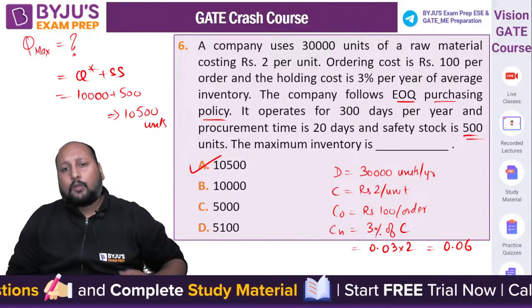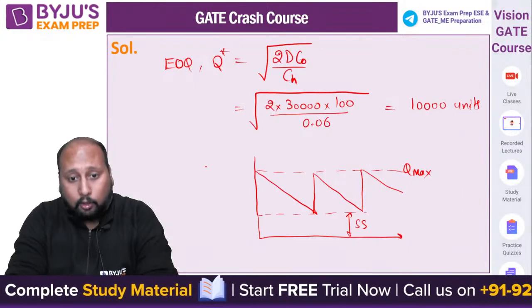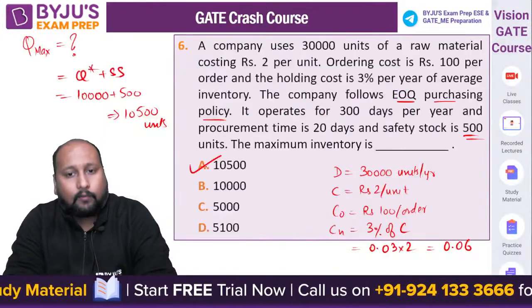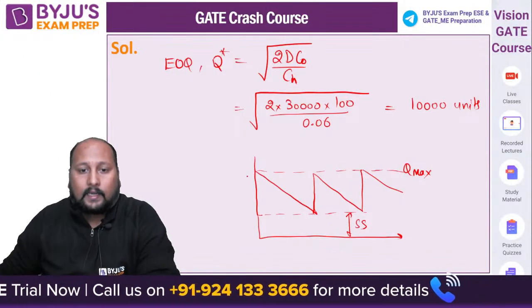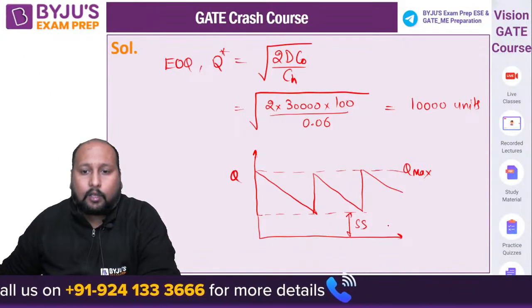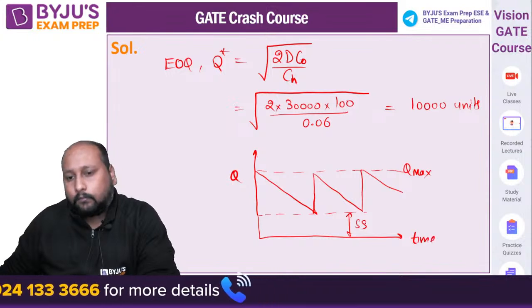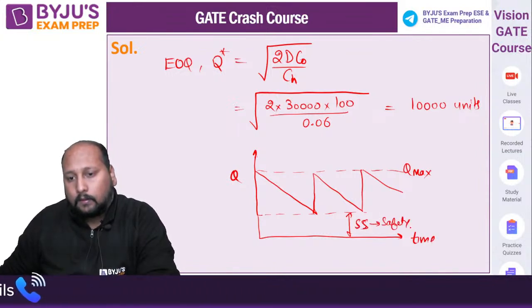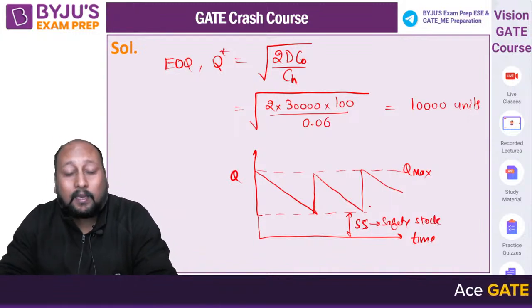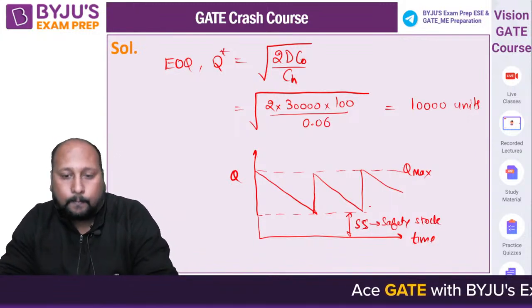Students do get confused over there. They will be in a hurry. They could mark option B as Q star as the value, which is not correct because they have given you the safety stock value also. That is the reason I have given you over here the Q versus time. So they have given you the safety stock. SS represents the safety stock. So from here you can easily identify the value of maximum inventory level in this particular formulation. Clear?